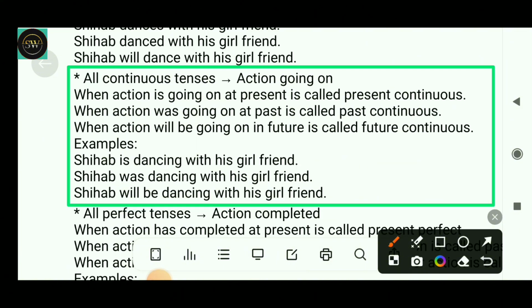Now we will discuss all continuous tenses. So all continuous tense means that action is going on. When action is going on at present is called present continuous. When action was going on at past is called past continuous. And when action will be going on in future is called future continuous. For example, Shihab is dancing with his girlfriend, that is present continuous. Shihab was dancing with his girlfriend, it is past continuous. And Shihab will be dancing with his girlfriend, that is future continuous.